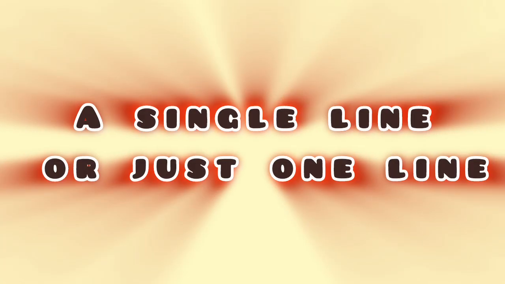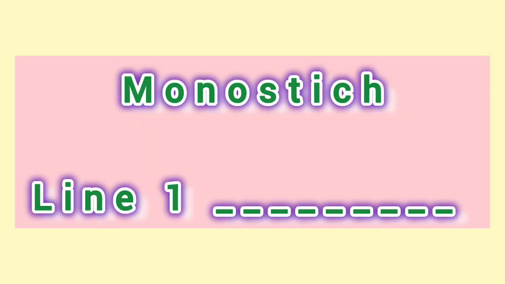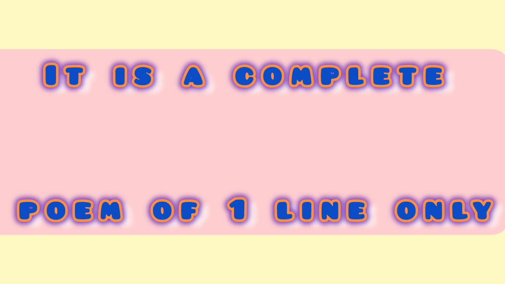The very first stanza form is all about a single line, that is, a stanza of one line only. This stanza form is called monostich, or in other words, a monostich is a stanza of one line, or it's a complete poem in one line.